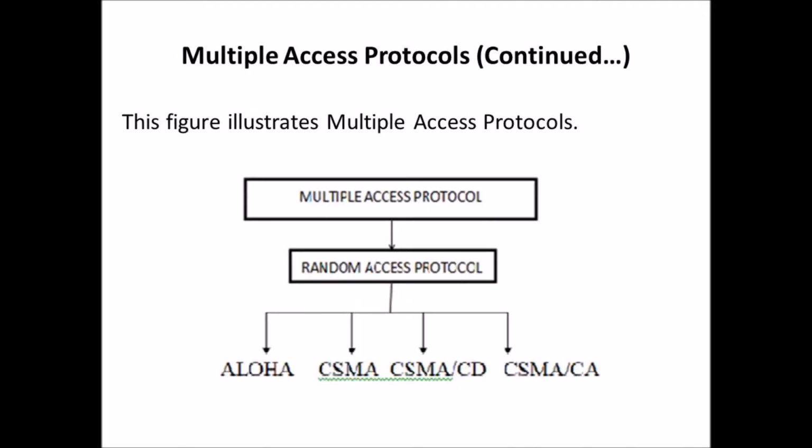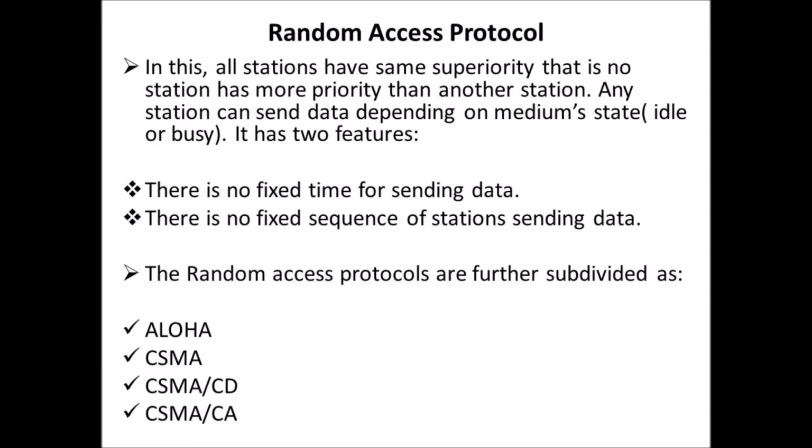This figure illustrates multiple access protocols. Next, we can discuss random access protocol. In this, all stations have the same superiority, that is, no station has more priority than another station. Any station can send data depending on the medium state.